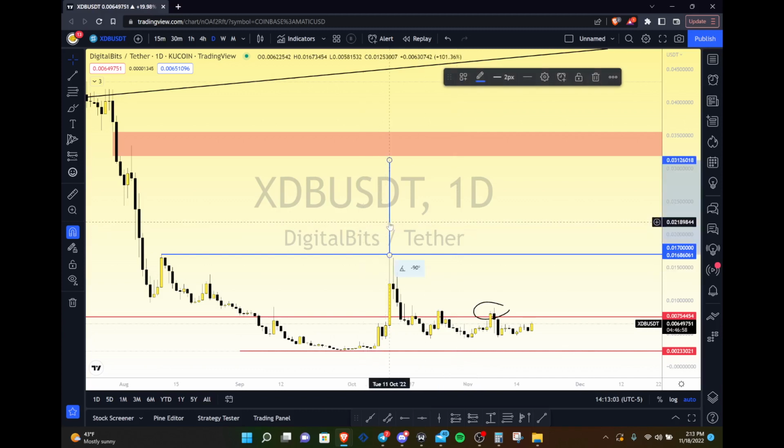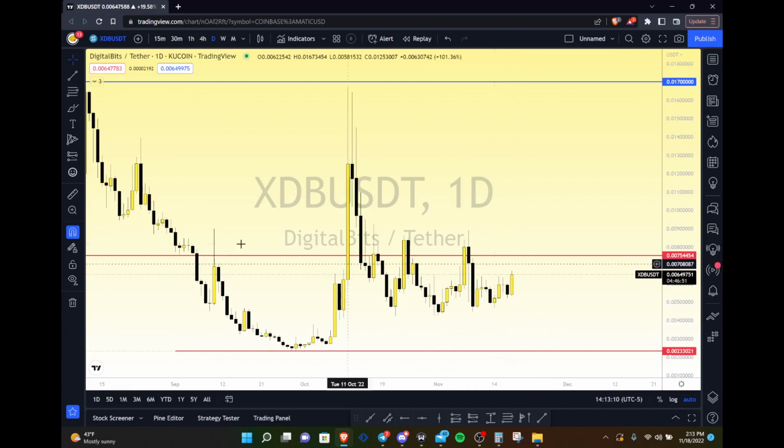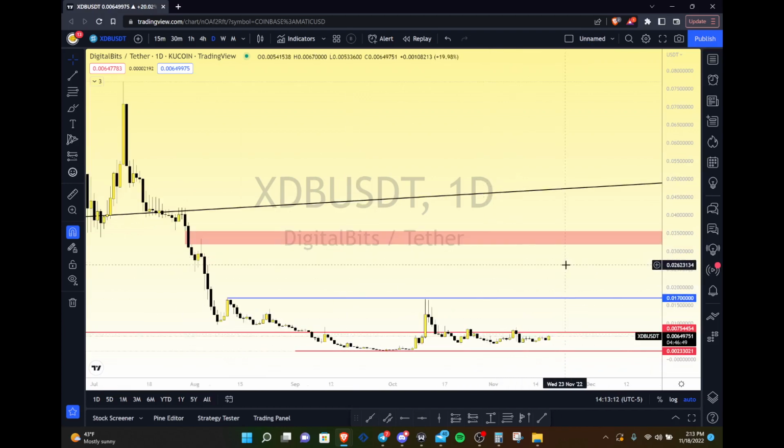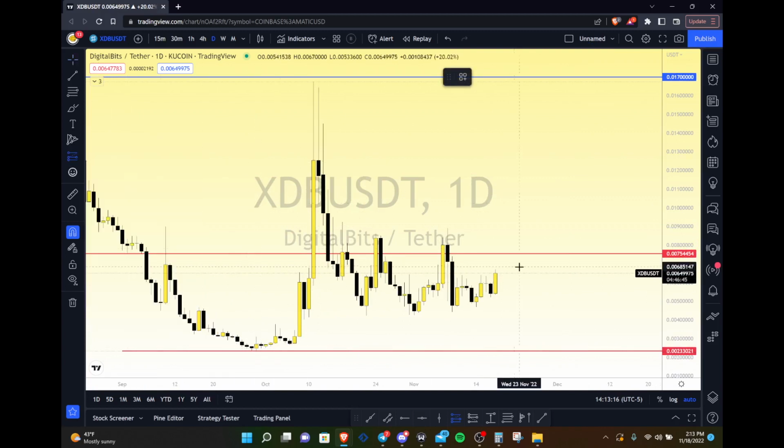Again, I don't know anything about this project. I don't know the volume, so you've got to be very careful with that as well. But potentially you can see something pretty dramatic here. If you're looking to play the move all the way to that fair value gap, you could have a stop loss that goes under the all-time low. Because if it does break back under this level, it's over, right? Clearly over. You could look to wait for the breakout here. You could try and take a stab now or wherever.